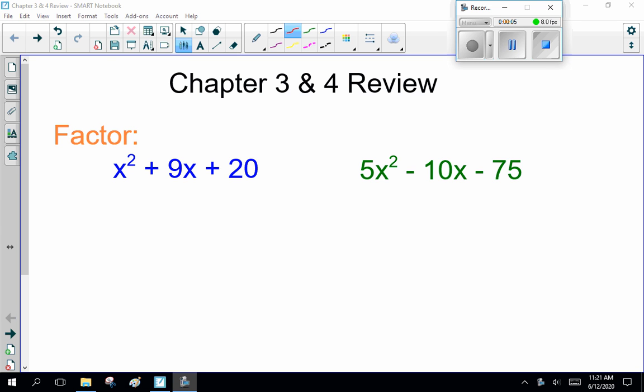Welcome to Math 20-1, review of Chapters 3 and 4, Quadratic Equations and Functions. Now, this is the review just before the final exam, or your retest. So, basic stuff you should remember.